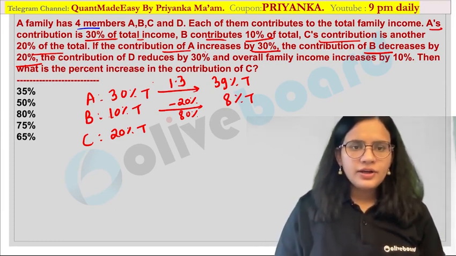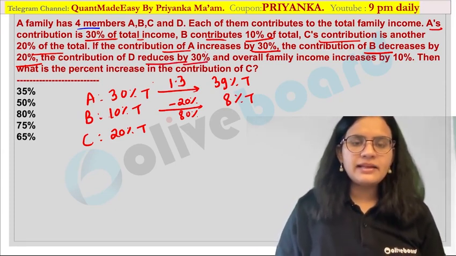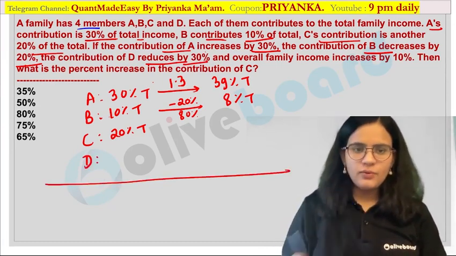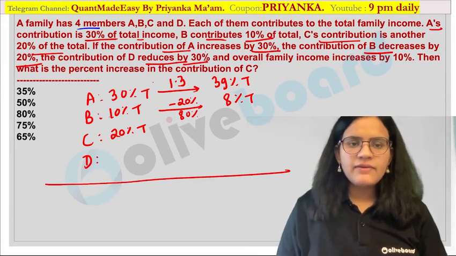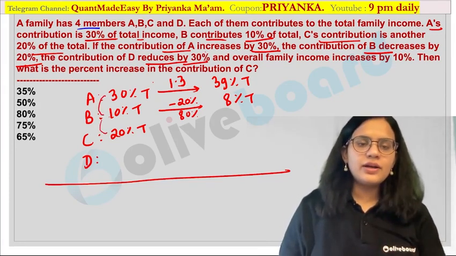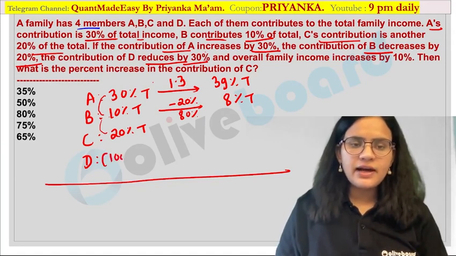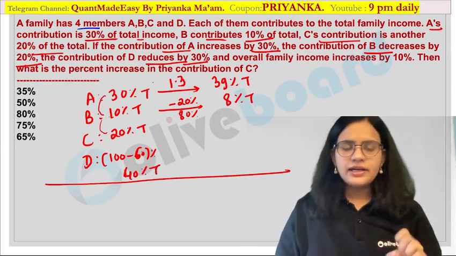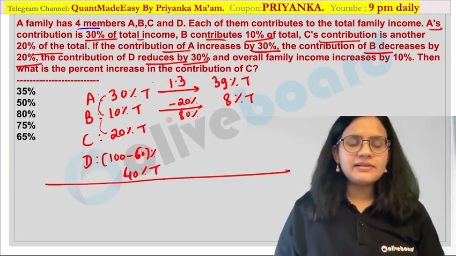Okay. And the contribution of D is reduced by 30%. Now, first of all, we need to calculate how much is the contribution of D. How will you calculate that? The remaining value is already known to you. 30 plus 10, 40 plus 20, 60. So how much would be the remaining value? 100 minus 60%, that is nothing but 40% of T. Are you getting it?